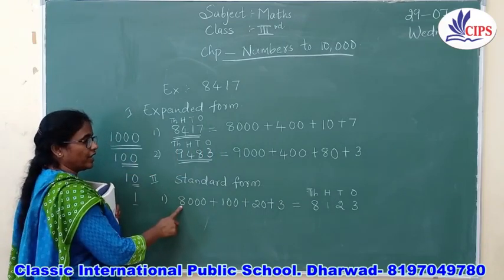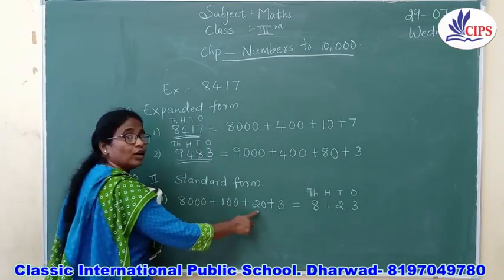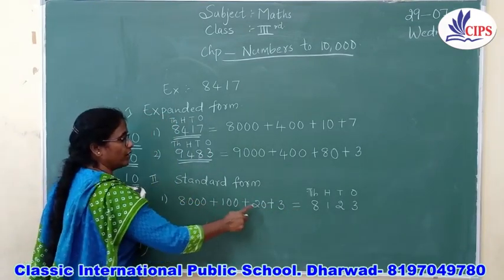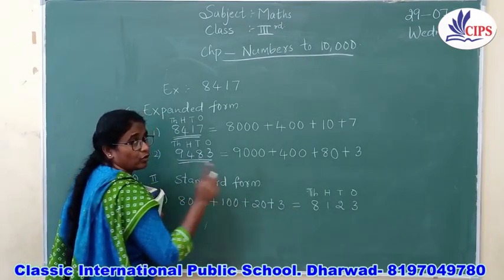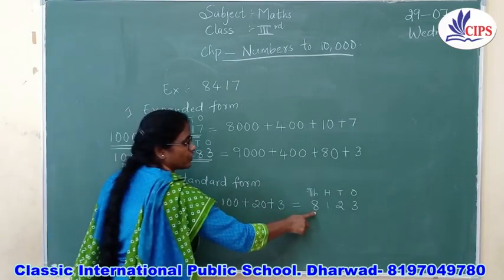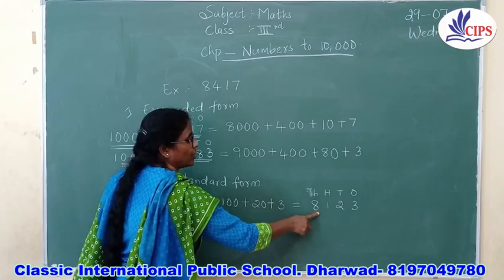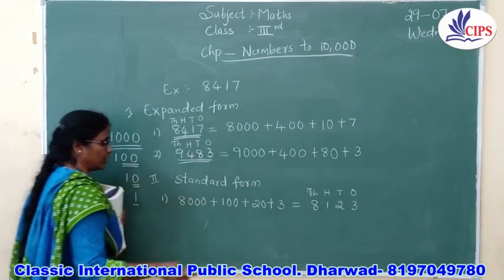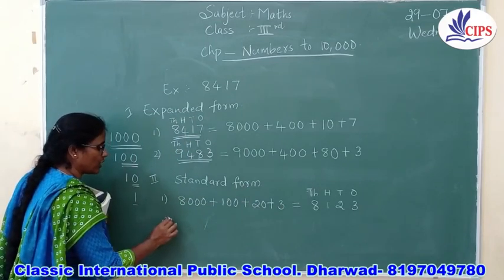So it is 8,123, isn't it? 8,123. 23, I told you, because they are friends. They always go together. So this is the way you are going to write the standard form. The opposite of expanded form is the standard form. Simple it is. So let me take one more example.